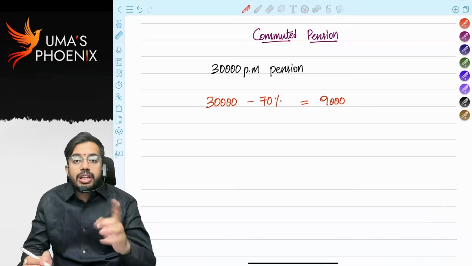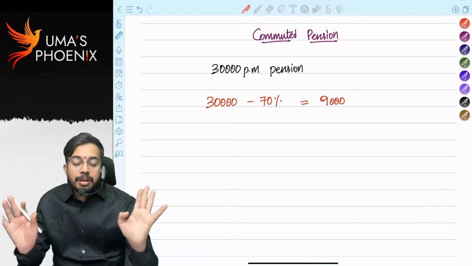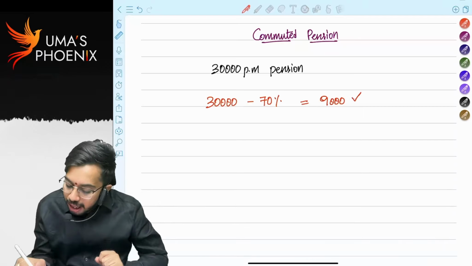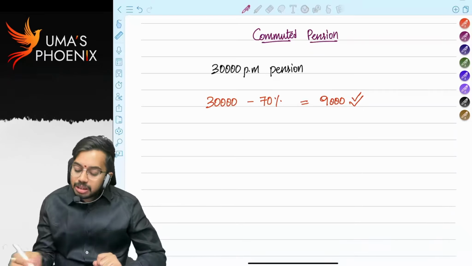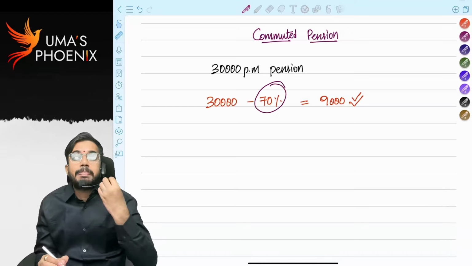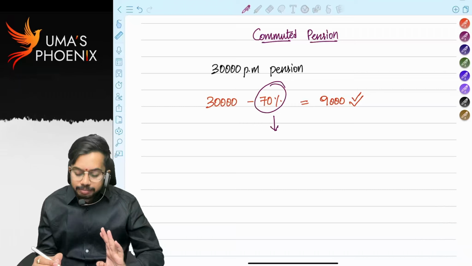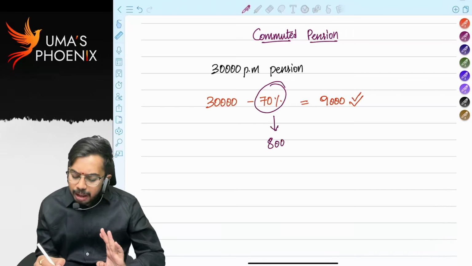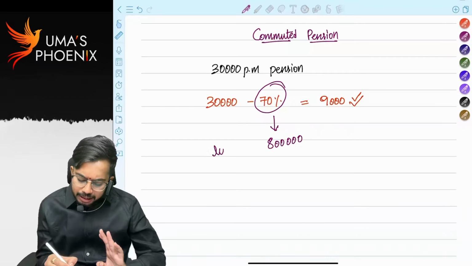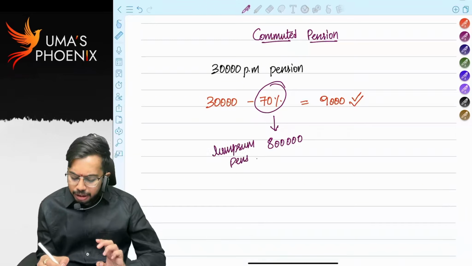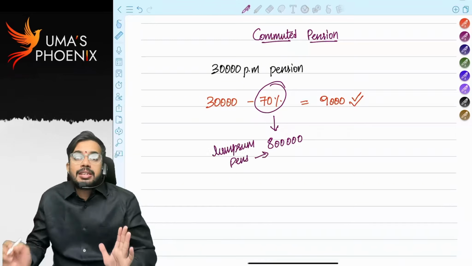From next month onwards, he will not get 30,000 per month. He will only get 9,000 per month because he gave up 70% pension. For giving up 70% pension, he asked for a lump sum pension of 8 lakh rupees. This lump sum of 8 lakh rupees we call commuted pension.